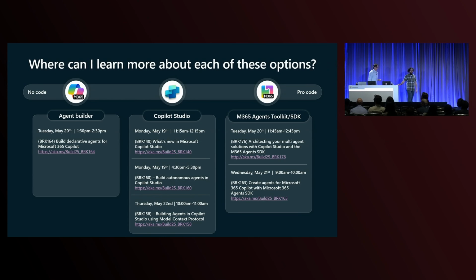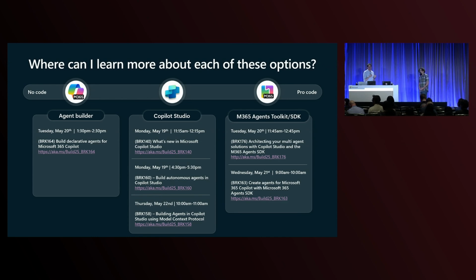So I think that might have been a lot for everybody across Agent Builder, Copilot Studio, the Agent Toolkit, and the Agent SDK. And we did not talk about all of the new features in all of these things. There's still a lot more. And we do want to leave time for you to get to the NVIDIA Mixer back in the other building. So there are other sessions throughout Build. If you're here in person, you can see these in the next few days. If you're watching this online, they will also be posted online.